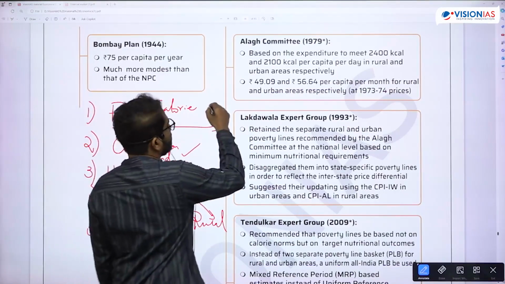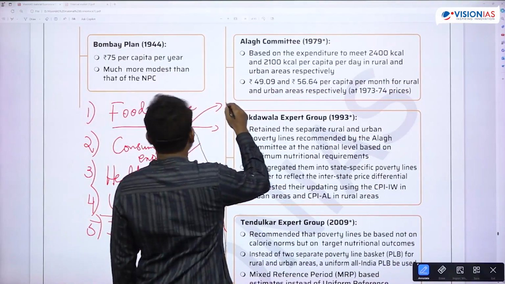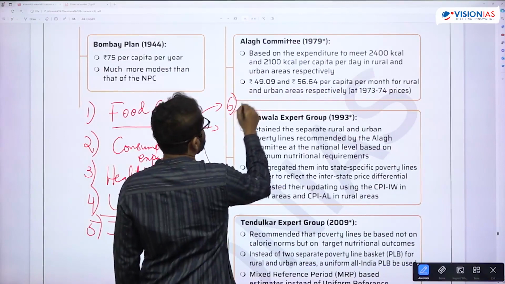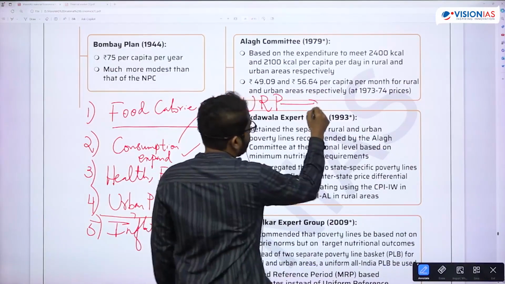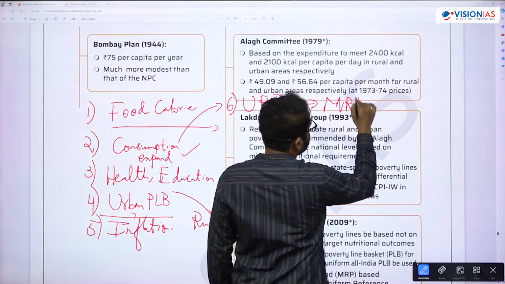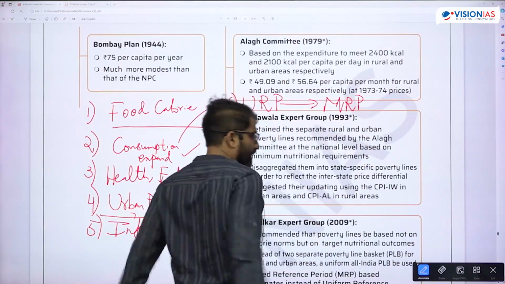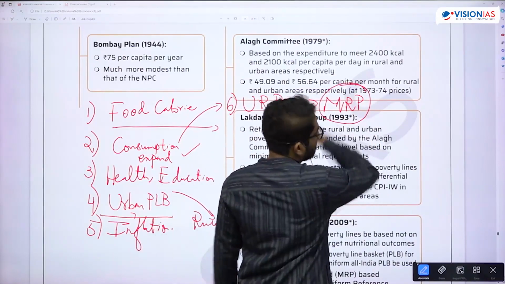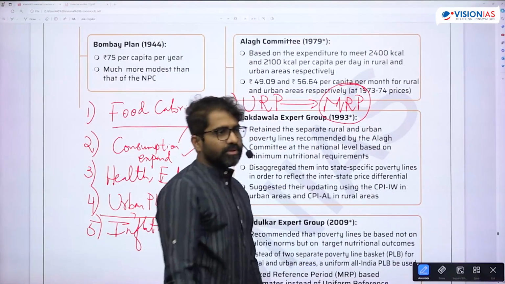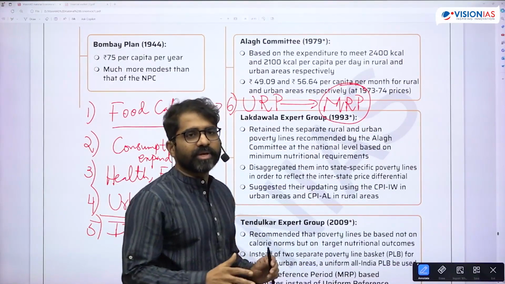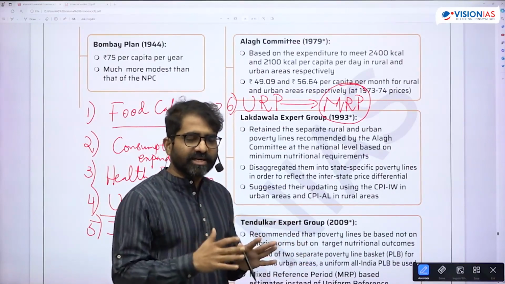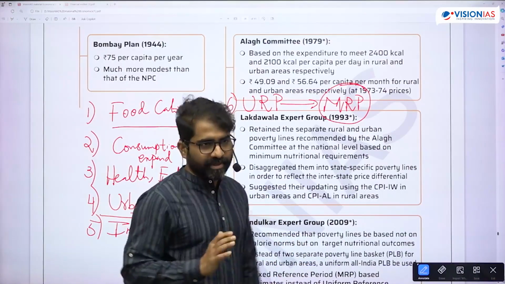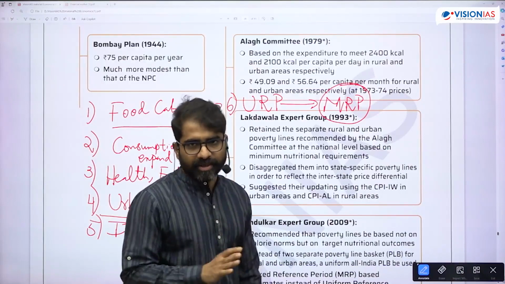So one, he also says shift from a methodology that is uniform recall period method, which you are calculating, to mixed recall period. So what he does is he takes the data of Lakdewala and he uses the MRP method. Uniform recall period. What is uniform recall period? All the items, food as well as non-food, you are calculating it for a 30-day recall period. That is uniform recall period.